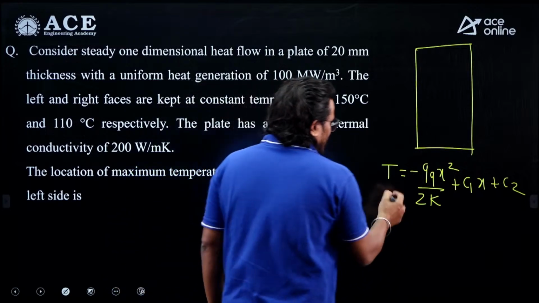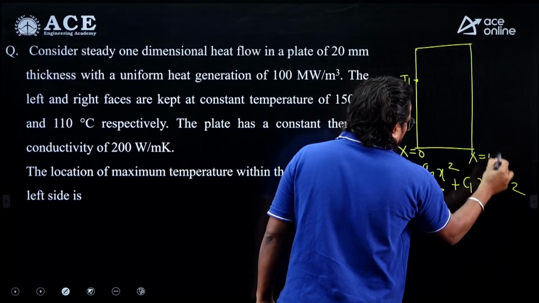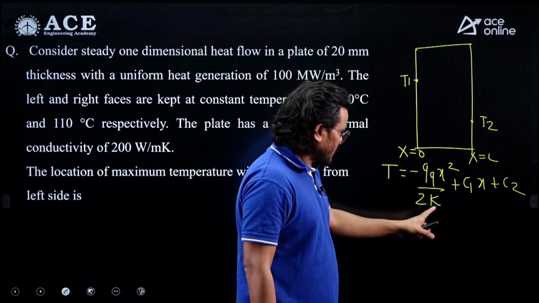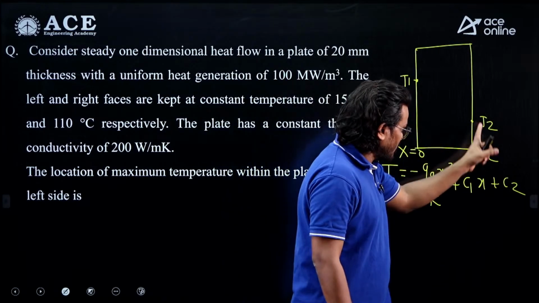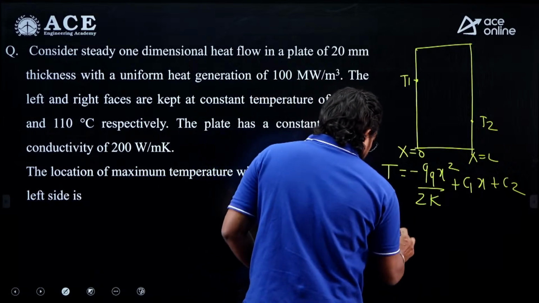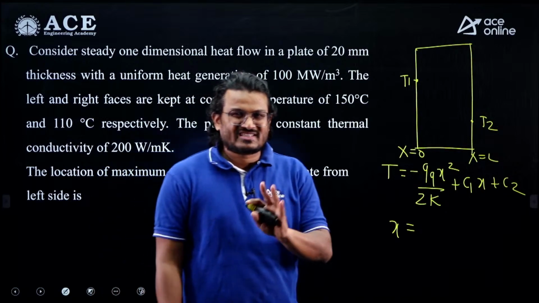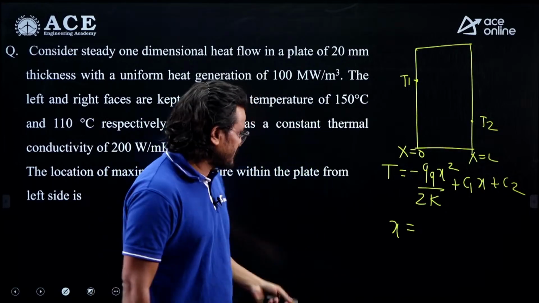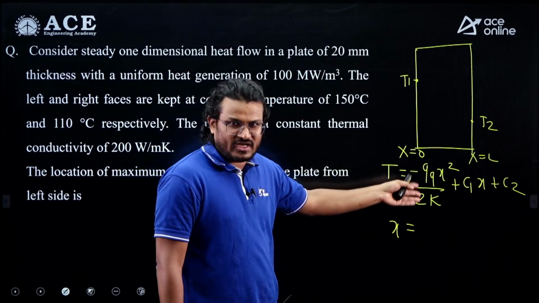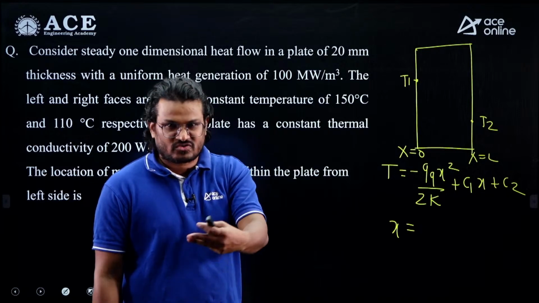Nothing is there. This is x equal to 0, T1. This is x equal to L, this is T2. Put x equal to 0, T equal to T1, you will get C1. X equal to L, T equal to T2, you will get C2. If you do that, directly you will get this location, and based upon this data, the answer is around 6 mm. So it looks lengthy, but it's repetitive: Cartesian coordinate, integrate, you will get the equation, put the boundary conditions, equate slope equal to 0, your job is done.